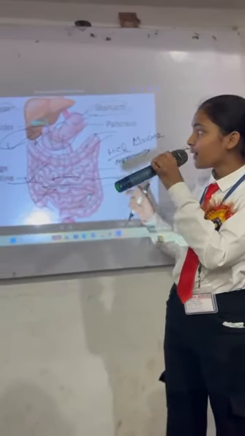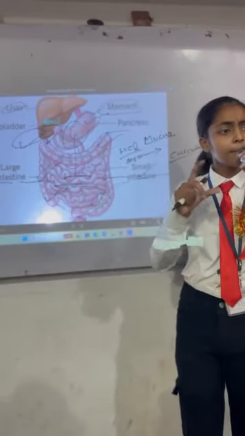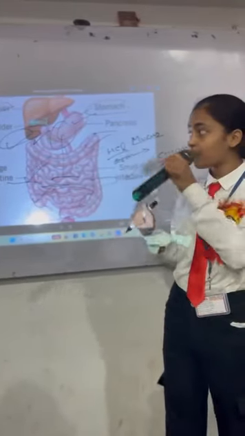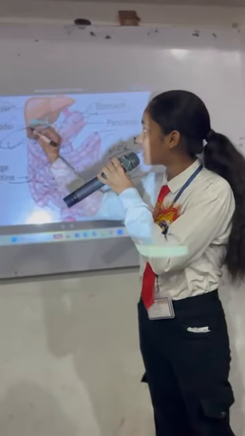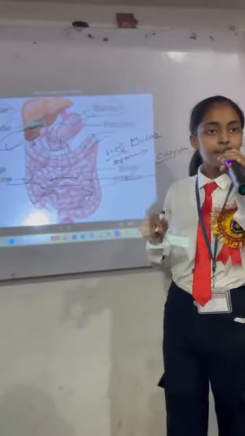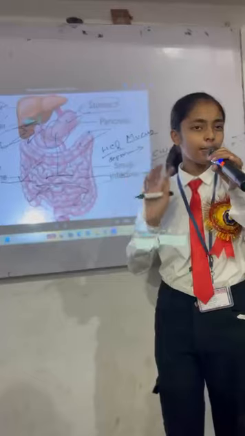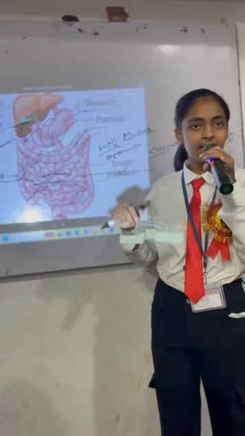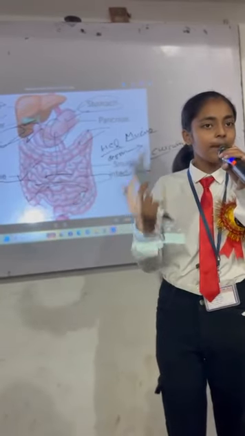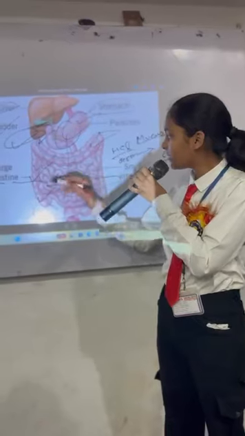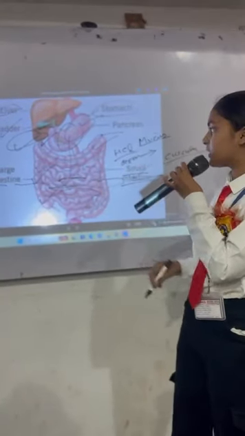And do you know where the bile juice is stored? The bile juice is secreted in our liver, but it is stored in our gallbladder, the small part you are looking at here. Here the bile juice is stored. And what is the role of the gallbladder? The role of the gallbladder is only to store the bile juice and then transport and provide the bile juice to the small intestine whenever it is needed.